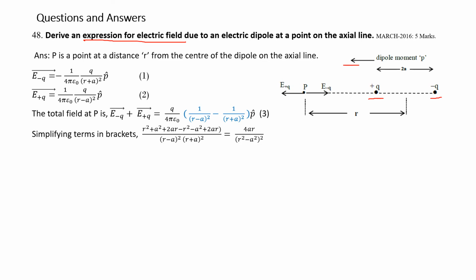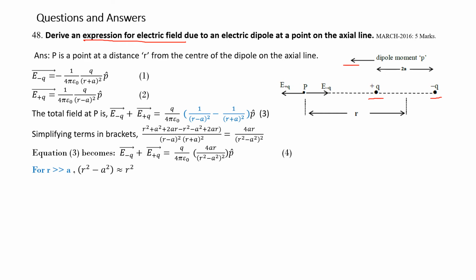Simplifying the terms in brackets, we get 4ar divided by (r square minus a square) whole square. Please work out separately in your notes and simplify this blue colored equation. We get the combination as q divided by 4 pi epsilon naught into 4ar over (r square minus a square) whole square. Let this be equation 4.